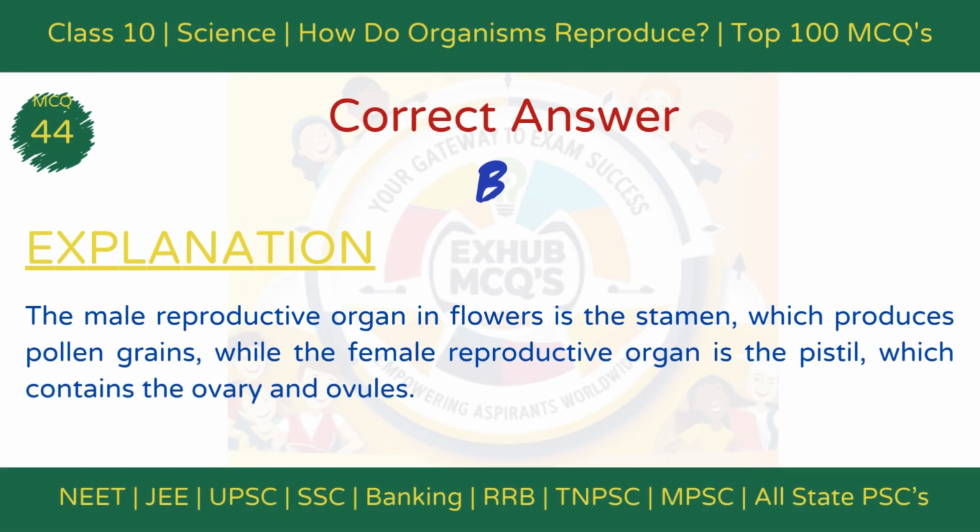The correct answer is option B, stamens and pistils. Explanation: the male reproductive organ in flowers is the stamen, which produces pollen grains, while the female reproductive organ is the pistil, which contains the ovary and ovules.